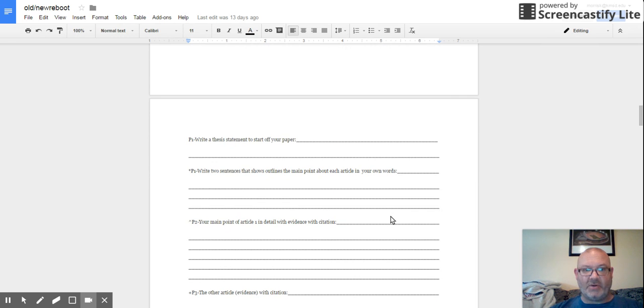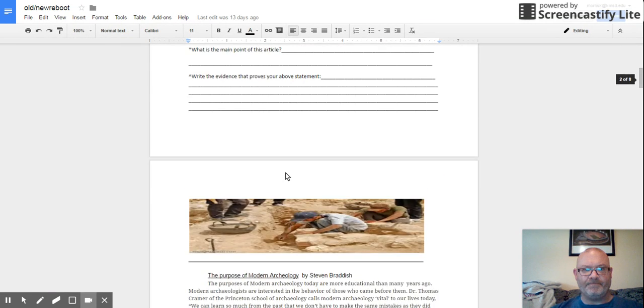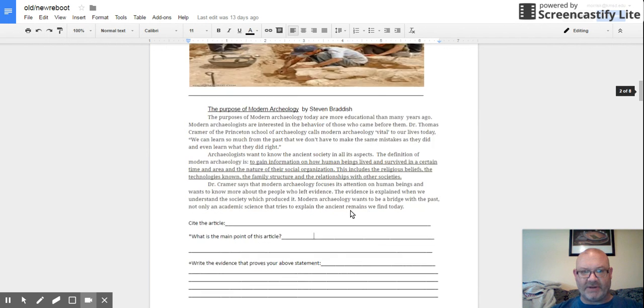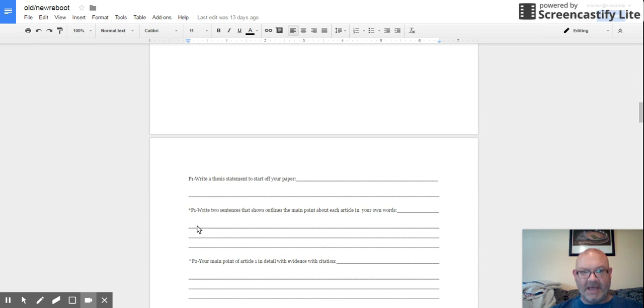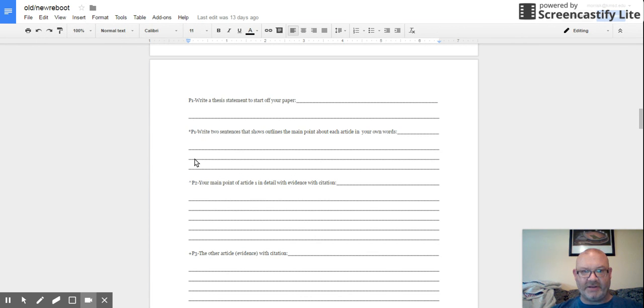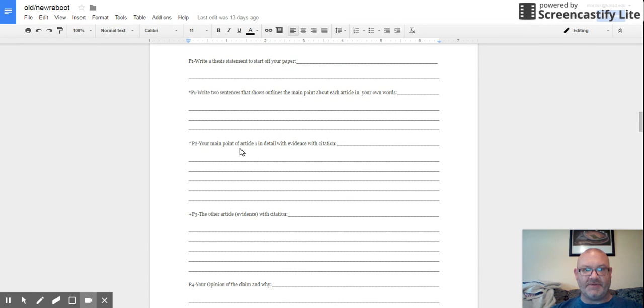Now here it says write two sentences that show the outlines or the main point of each article. Well, we already did that. That's easy. So I have P1 right here. I'm going to go up here and write down, right where this little star is, the one sentence main point of this article. And then I'm going to go up to the next one, about the purpose of modern archaeology, and write that sentence right underneath it. So now I have my thesis and the main points of my two articles. One paragraph is done. Now I'm going to come down here.